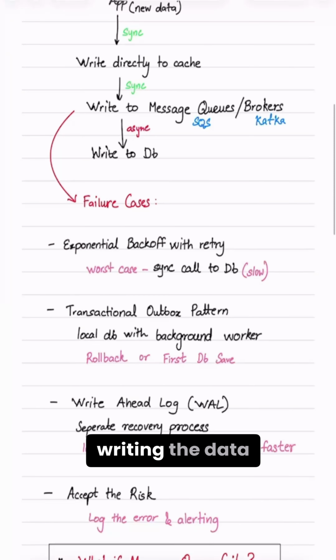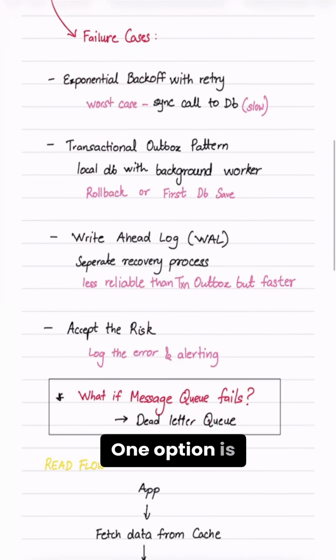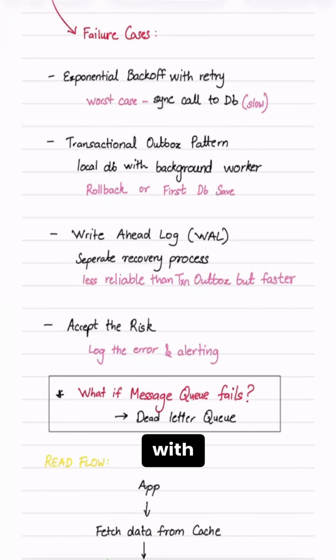Let's say after writing the data to the cache, there are some failures while trying to write to the message queue or broker. How can we address them? One option is to use exponential backoff with retry. In the worst case, we also call the DB in the same API call. It will be slow, however, it will ensure that the data is written to the actual DB.